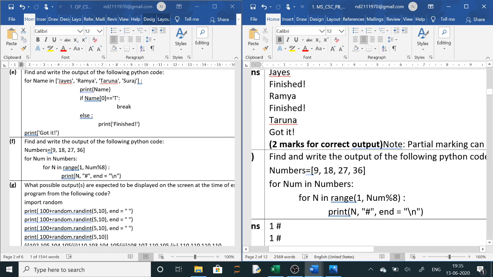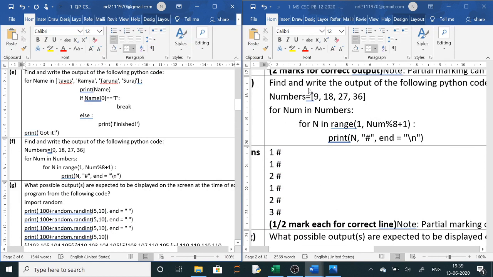Now the next question is the output of the Python code. Here a list is given to you: 9, 18, 27, 36. For num in numbers, it will take one by one. It will first take 9. For n in range(1, num % 8 + 1). Here 9 % 8 means remainder, 8 ones are 8, 9 minus 8 is 1, so 1 plus 1 is 2. So range(1, 2) means 1. For 1 it will print, because the stop value is always 1 more. So it will print 1 hash. Then it will come out of the loop.